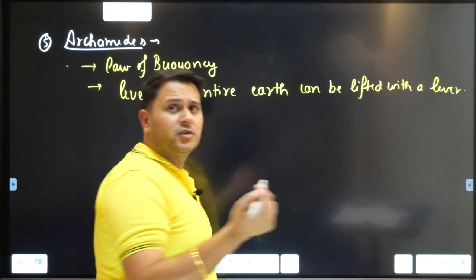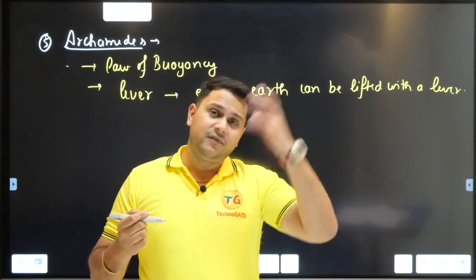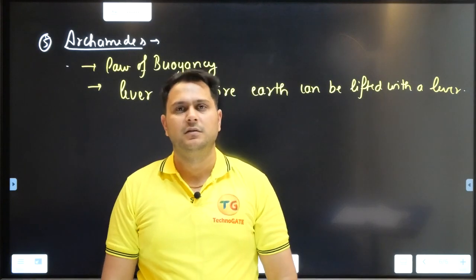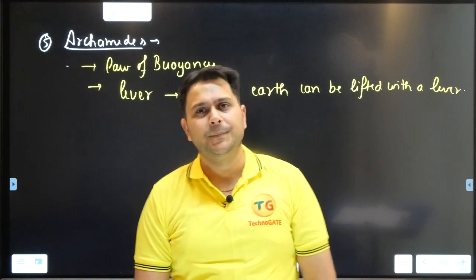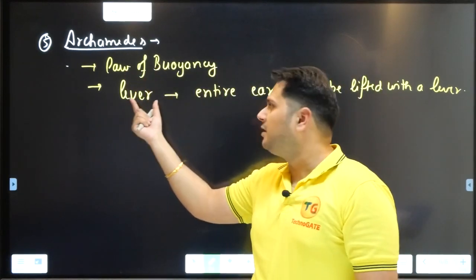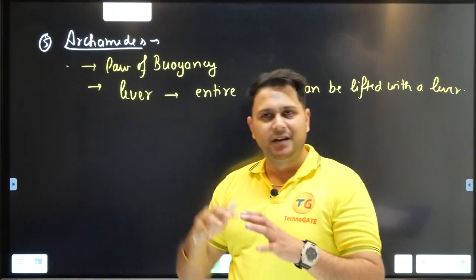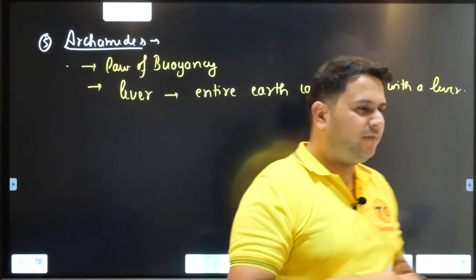Lever is what? A rod sort of a thing, right? So he said that the entire earth I will lift with the help of a rod. He seems to be a very powerful fellow, right? We will be studying in detail when we study the law of buoyancy and the law of levers. Nothing to worry about. Let us study about the next fellow.